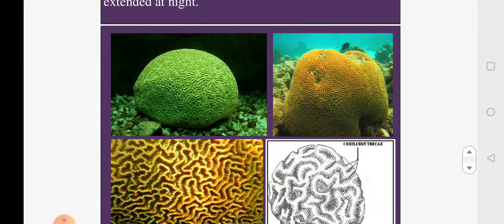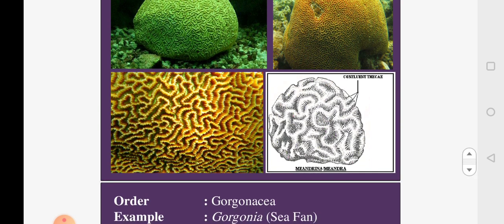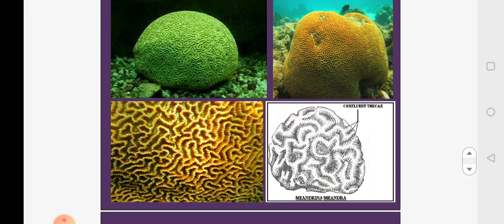Here there are 4 pictures. The first 2 show the entire structure of the Meandrina or the brain coral. The third one shows the parallel grooves which are not separated by the theca, that is the wall, where the polyps become confluent. In the fourth one, you will see the schematic representation of the brain coral. This is how you will have to draw the picture in your records.